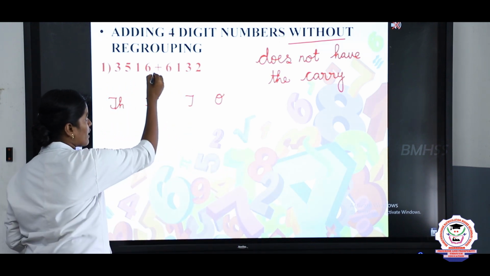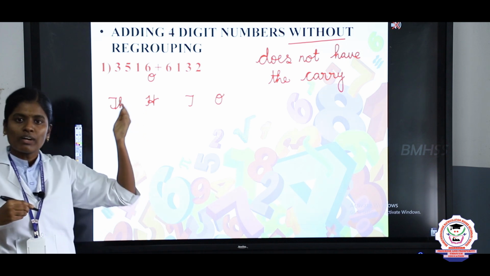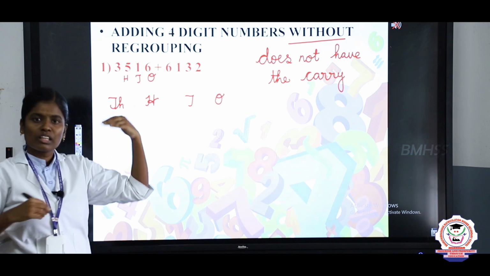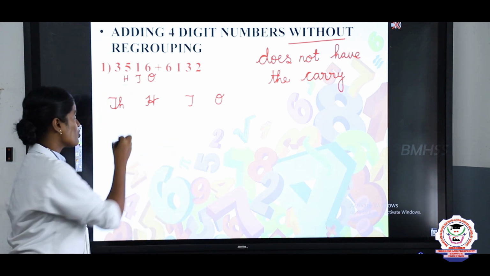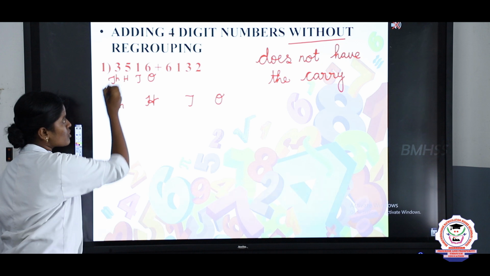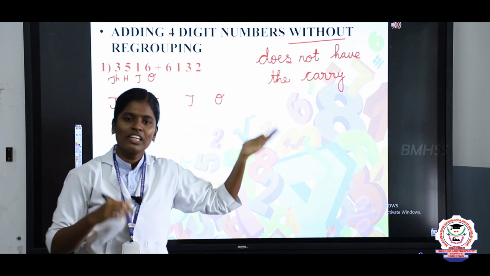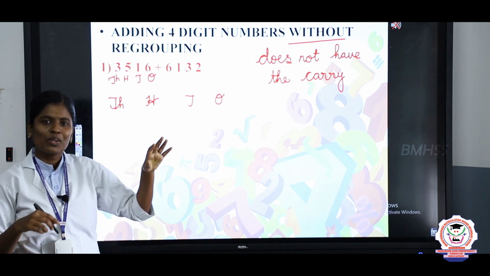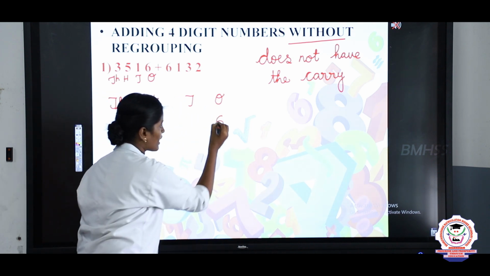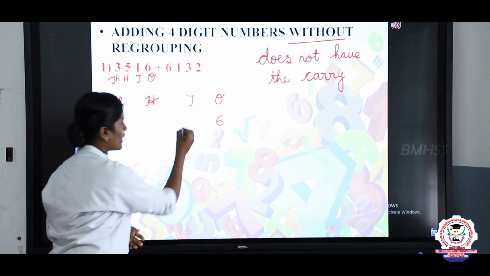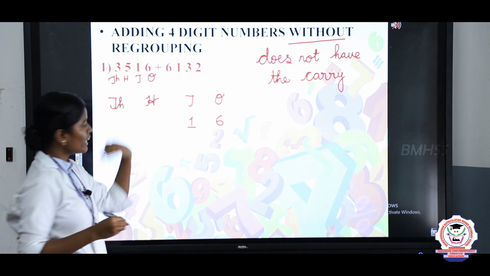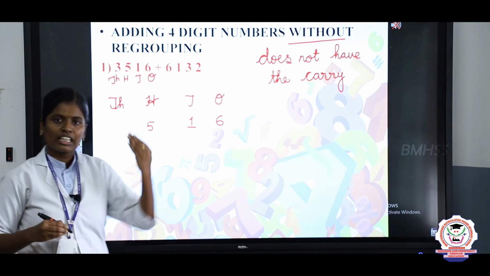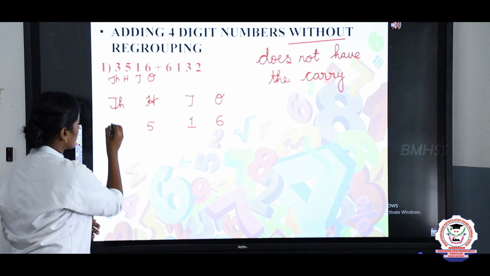The ones place value is 6, the tens place value is 1, the hundreds place value is 5, and finally the thousands place value is 3. So write 6 here.